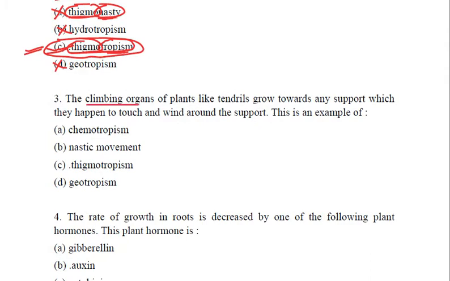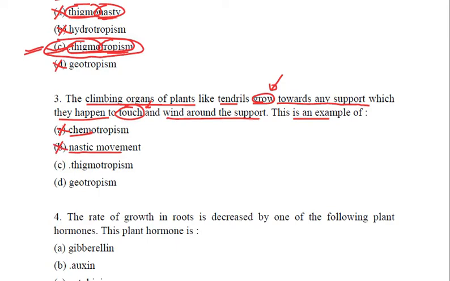The climbing organs of plants like tendrils grow towards any support which they happen to touch and wind about the support. This is an example of, we are talking about touch. It can't be chemo because it is related to chemicals. It is not nastic movement because once again the growth word is mentioned.